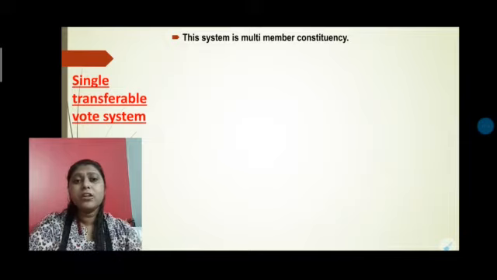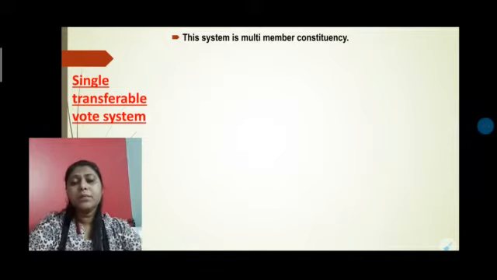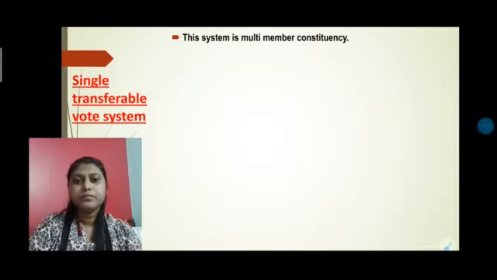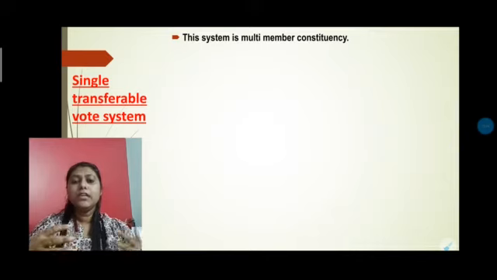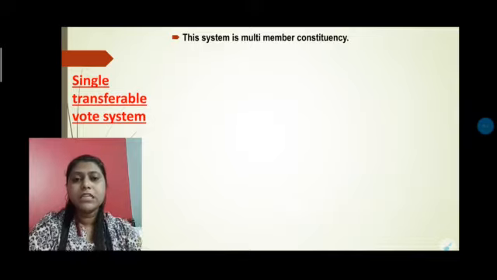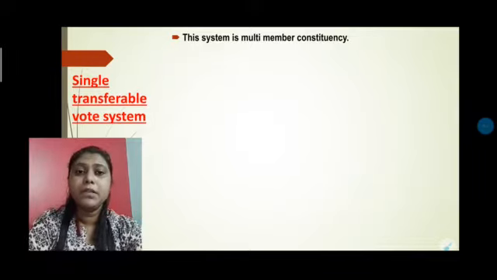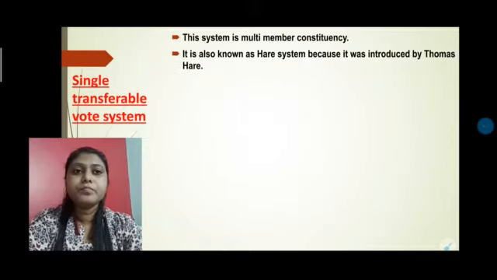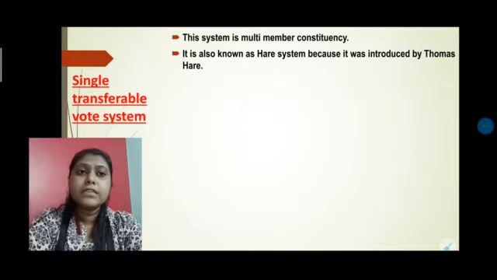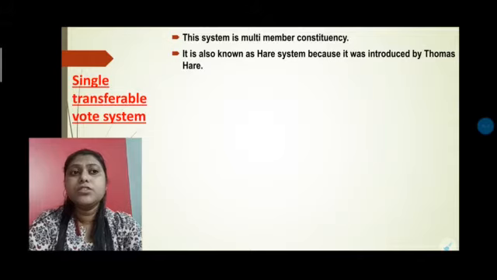But this does not work for a multi-party system, because there are so many political parties, so it's not possible to conduct the election with all kinds of members. So for that reason, the single transferable vote system is very suitable for multi-party or multi-member constituencies. It is also known as the Hare system because it was introduced by Thomas Hare.